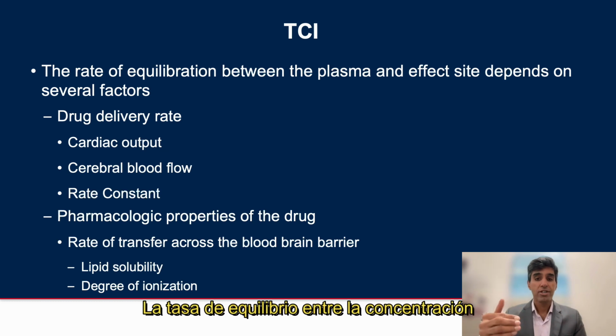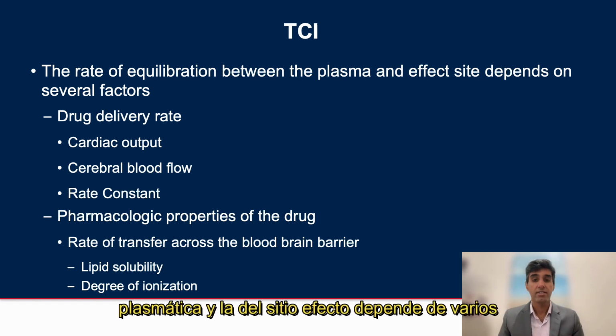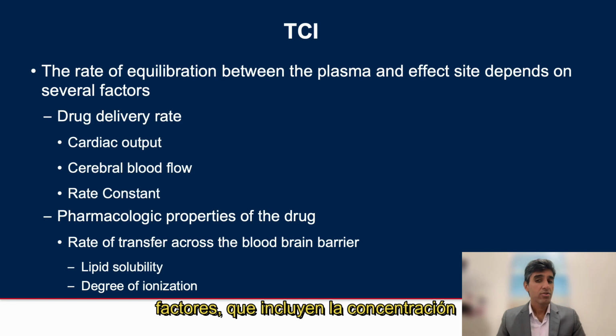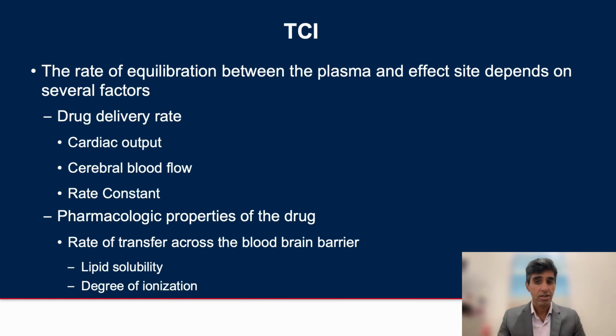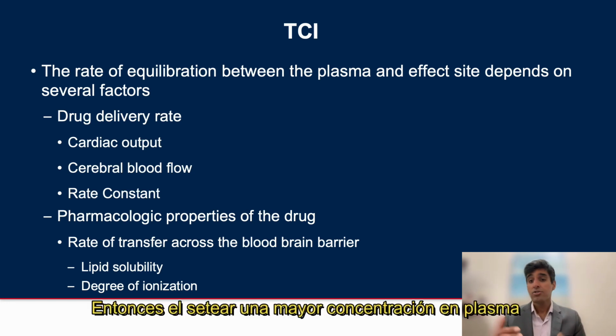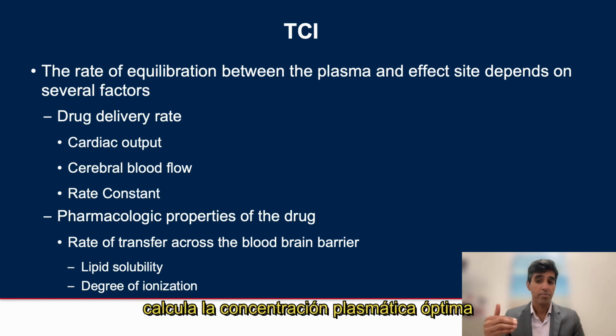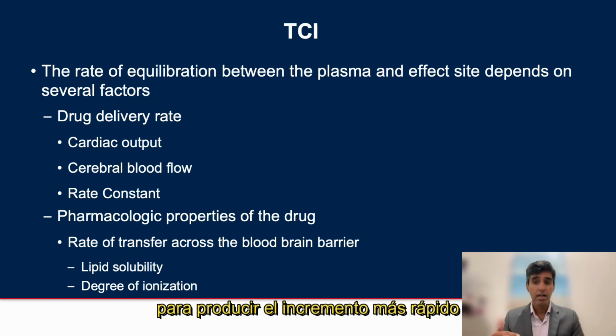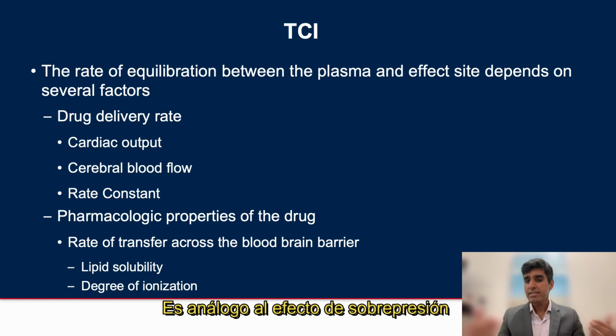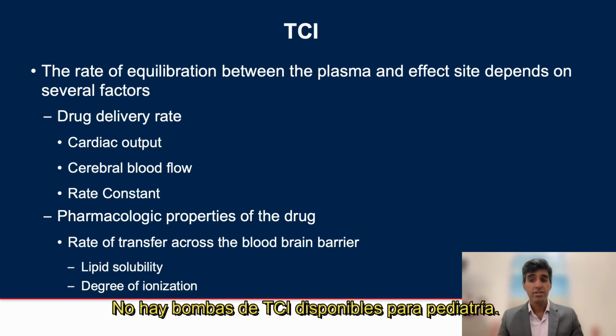The rate of equilibration between the plasma and effect site depends on several factors, including the set plasma concentration on the TCI pump. So a higher set plasma concentration can accelerate the effect site concentration. With effect site targeting, the TCI calculates the optimal plasma concentration on the pump to produce the most rapid increase in effect site concentration. That's analogous to the overpressure effect with volatile agents. Unfortunately, this is not available in pediatric TCI pumps.